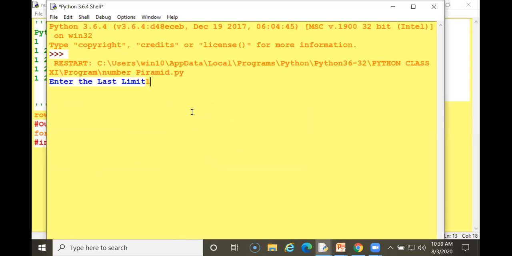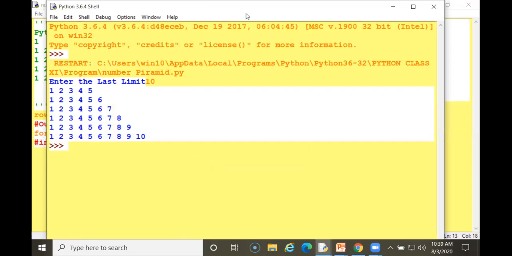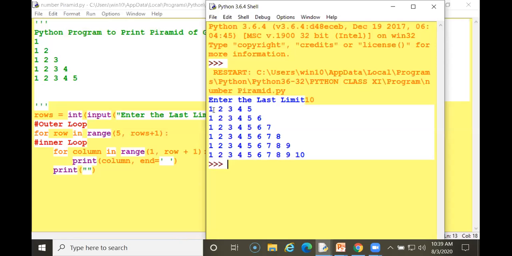So I am giving 10 here. You can see I have inputted 10 here. It will work. See, this is the beginning, starting from 1, 2, 3, 4, 5, 6, 7, 8, because I have not changed the column value. If I change the column value, it will work from 5.